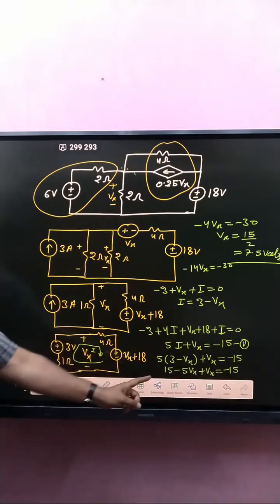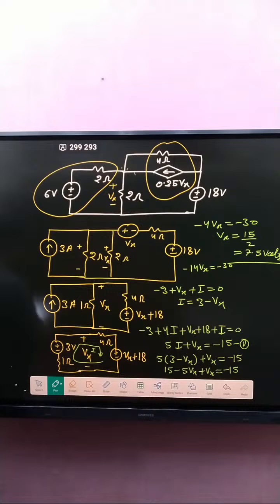Minus 4 Vx, this is equal to minus 30. So Vx is how much? 15 by 2, that is 7.5 Vx. 7.5 volt. Okay, I hope so clear, all doubt.